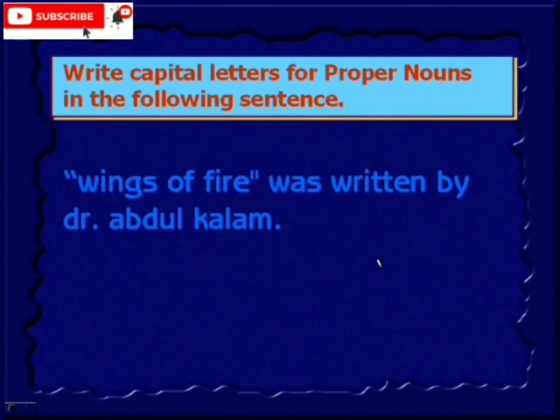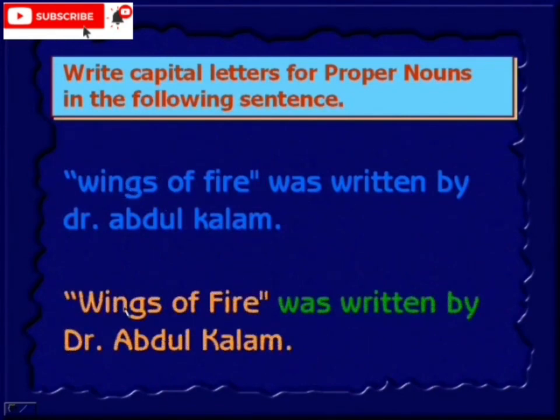Wings of Fire was written by Dr. Abdul Kalam. So in this sentence, Wings of Fire, what is this? It's a book written by Dr. Abdul Kalam. Therefore you need to change this. Here Wings of Fire.